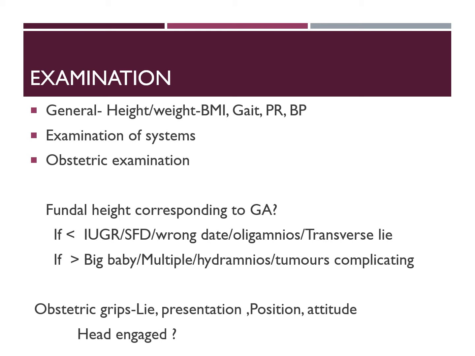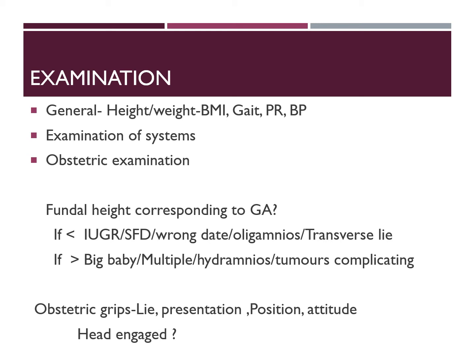If it is less than expected, you should suspect IUGR, small for dates, wrong dates or oligohydramnios, etc. If it is greater, it may be a big baby, multiple pregnancy, hydramnios or a tumor complicating. One thing you have to remember is that at term there may be lightening, the flanks may be full, and in an abnormal lie like a transverse lie the fundal height may also be less. So when the fundal height is less or more, you have to look for the cause.